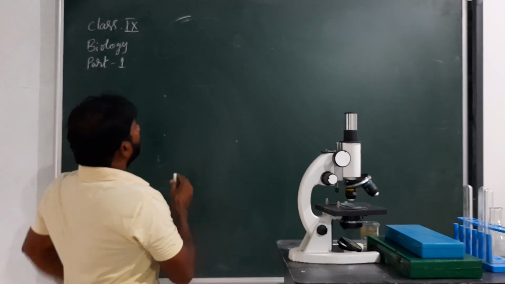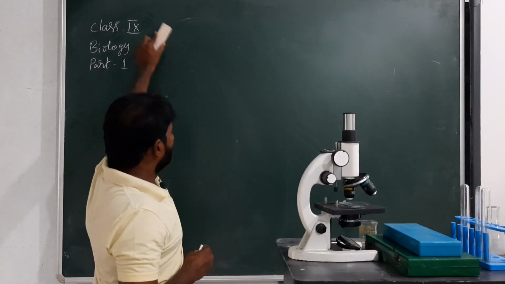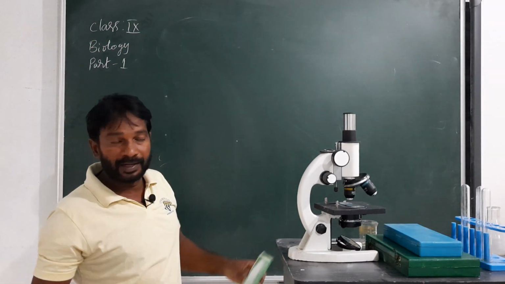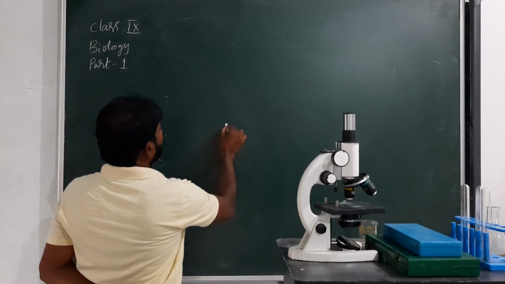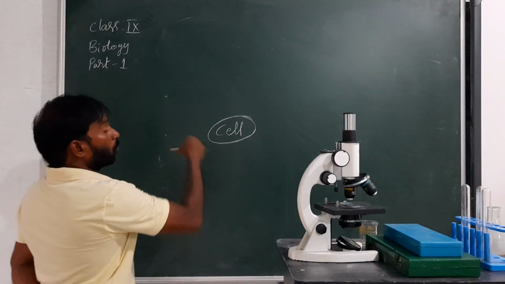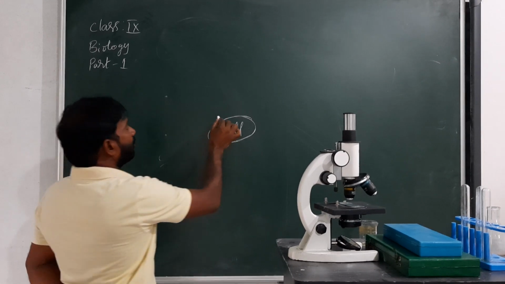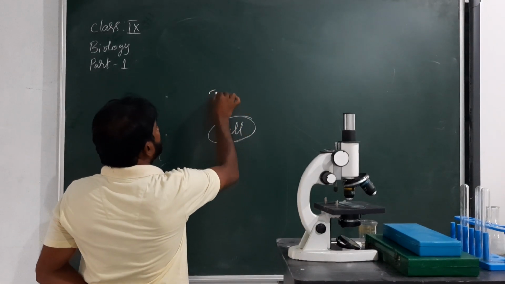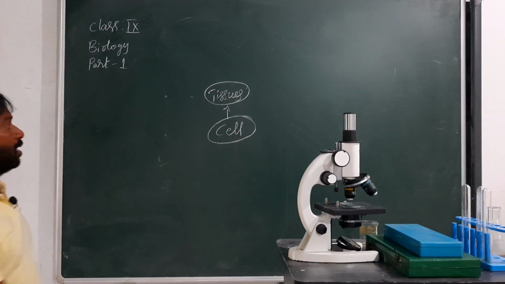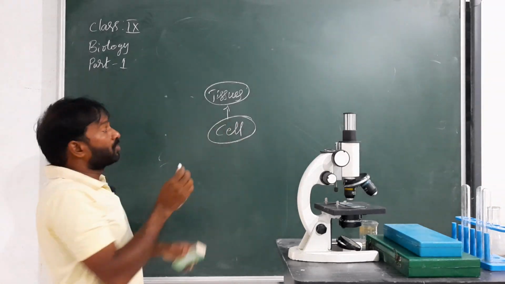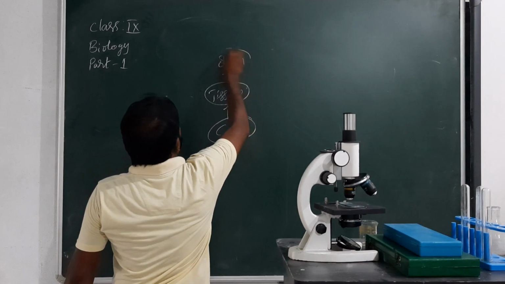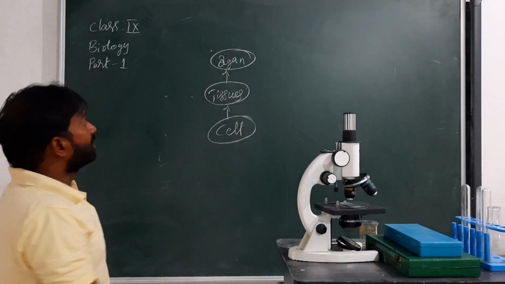Here we can understand, from unicellular organisms to well developed multicellular organisms. For example, this is the cell. A group of cells united to form tissues. A group of tissues forms an organ.